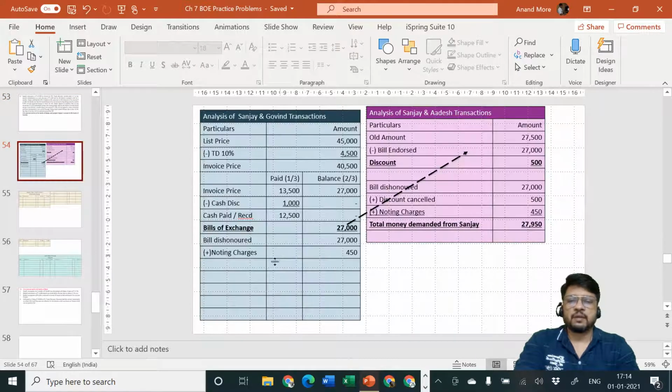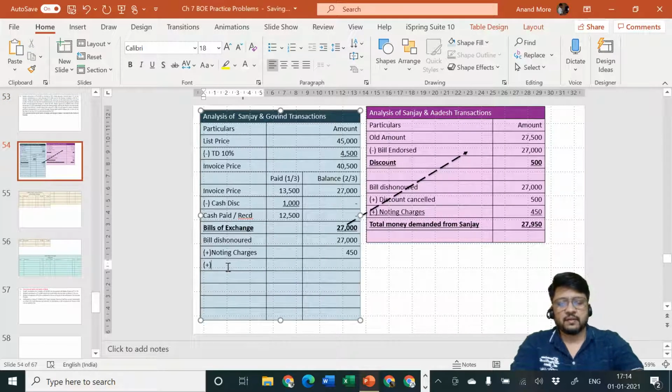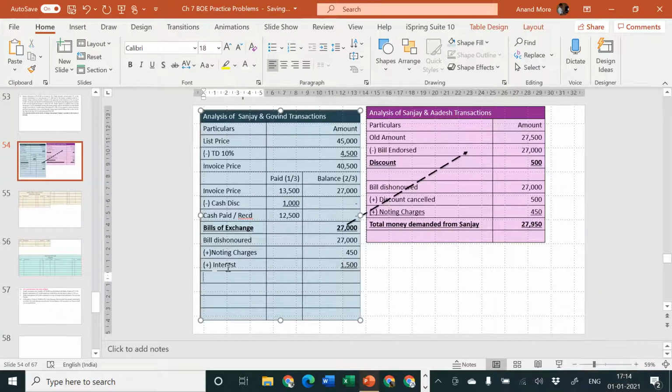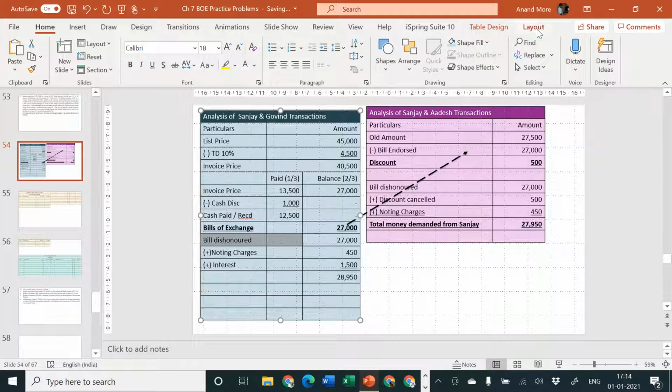Let me go for analysis table. I'll specify add interest which is demanded, because that fellow is making delay now. 1,500, that is the interest. So let us calculate the amount. What is the amount? The amount is 27,000, that is the old bill, plus 450, that is the amount of noting charges, plus 1,500, that is the amount of your interest. So total amount will be demanded is 28,950. I hope it is clear to all of you.